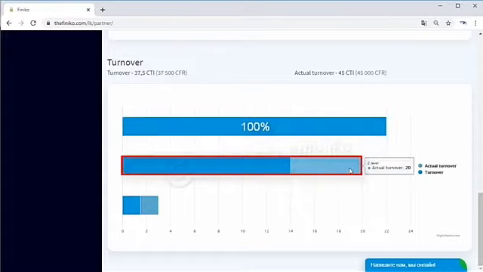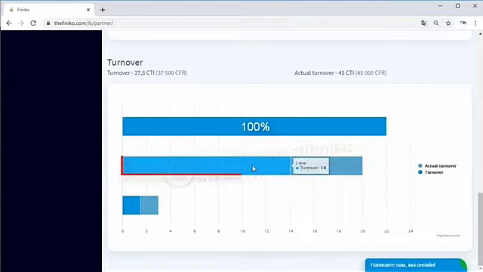If I look at level 2, it says that the actual turnover is 20. But over here, my turnover is only showing as 14. So the actual turnover is 20, so that's the whole width of this bar, but I only get 70% of the actual turnover at level 2. So 70% of 20 is 14, and that 70% counts towards the turnover.